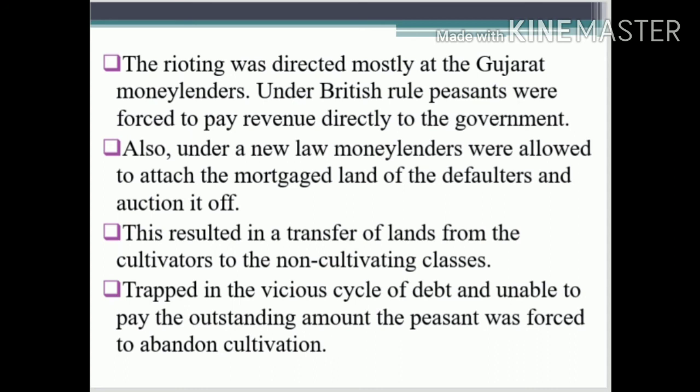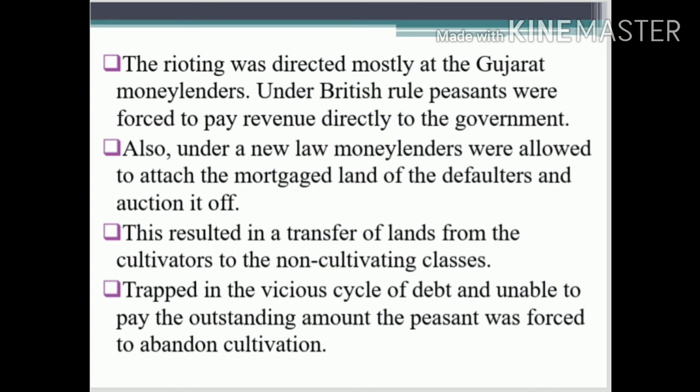Instead of that, they started constructing something over the agricultural land, and trapped the common people in a vicious circle of debt. Unable to pay the outstanding amount, the peasant was forced to abandon cultivation. So here, due to this auction by the money lenders, the poor people were trapped in a vicious circle.